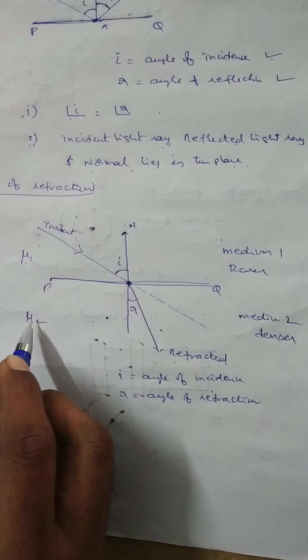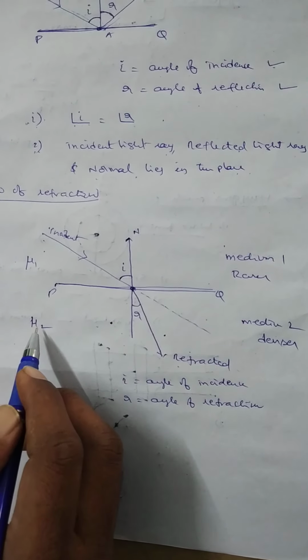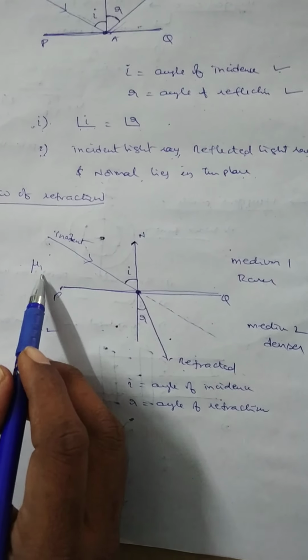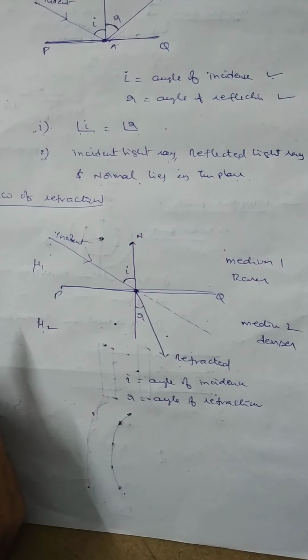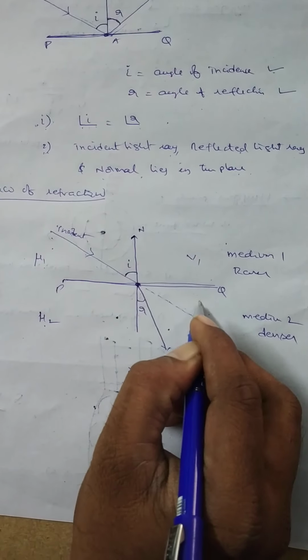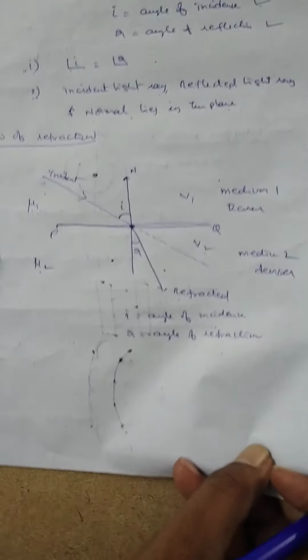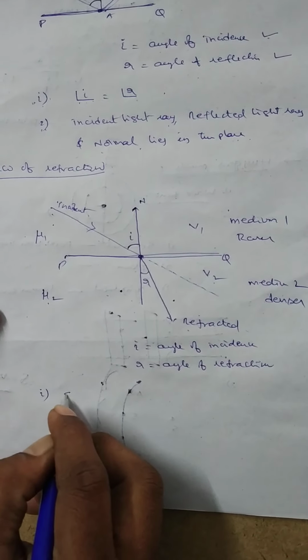This refractive index concept is also discussed in geometrical optics. Only remember these two points. Mu1 is the refractive index of the first medium, mu2 is the refractive index of the second medium. The velocity of light in the first medium is v1 and in the second medium is v2. Now, the first law of refraction is Snell's law.